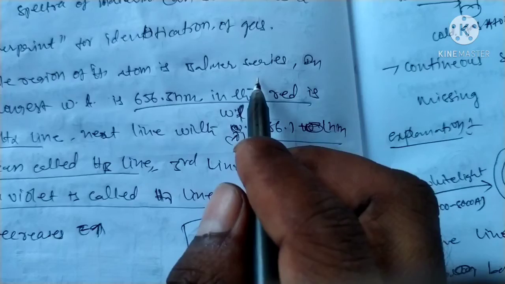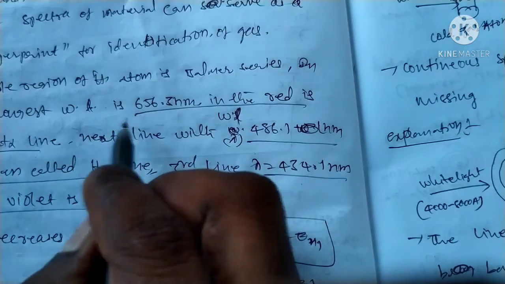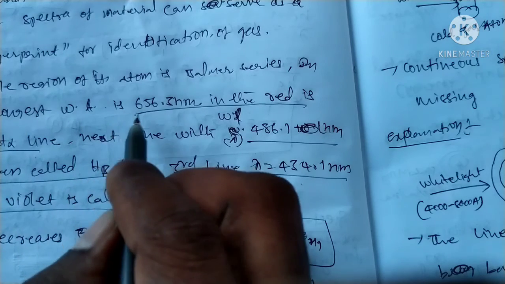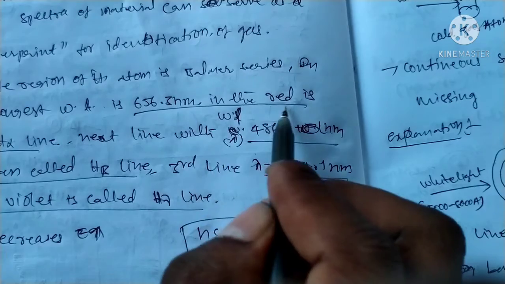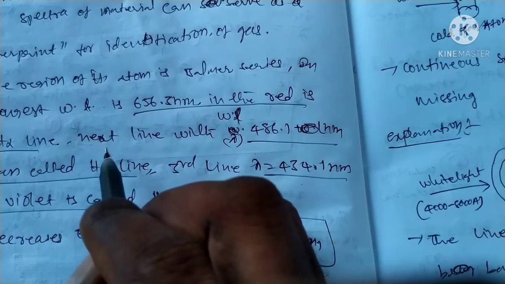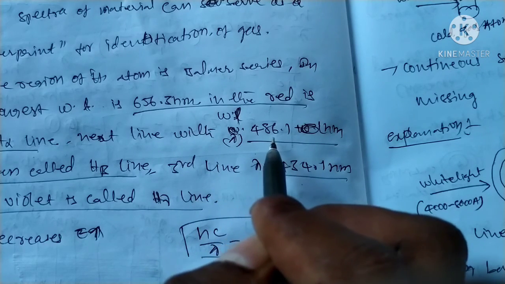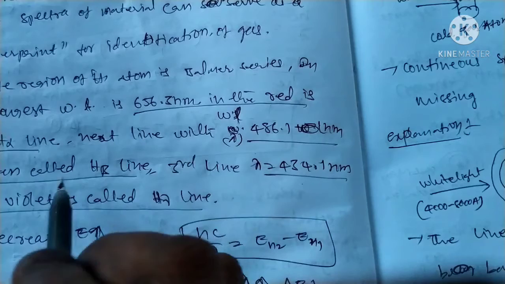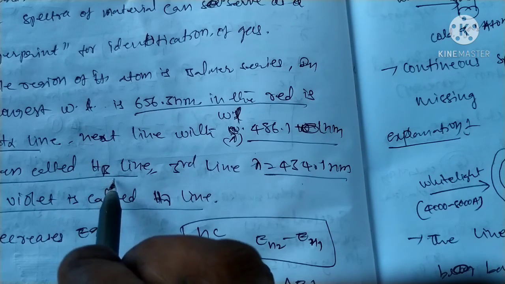Okay, in the case of the Balmer series, the lowest energy line has the longest wavelength, that is 656.3 nanometers. It is for red color, that is the H alpha line. Okay, and the next line has a wavelength of 486.1 nanometers, it is blue green, that is the H beta line.